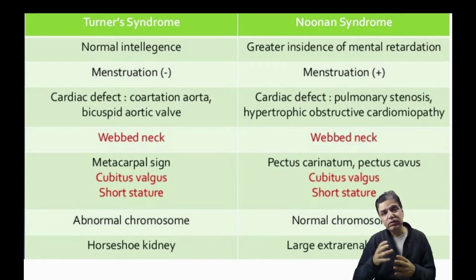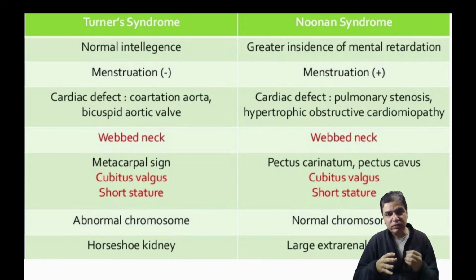Why? Because Turner syndrome is a chromosomal disorder in which there are 45 chromosomes. So it's the 45XO, in which the other X is missing. So it occurs in females. Noonan syndrome, on the other hand, is not a chromosomal disorder. It's basically a genetic disorder in which there is a problem with the PTPN gene.